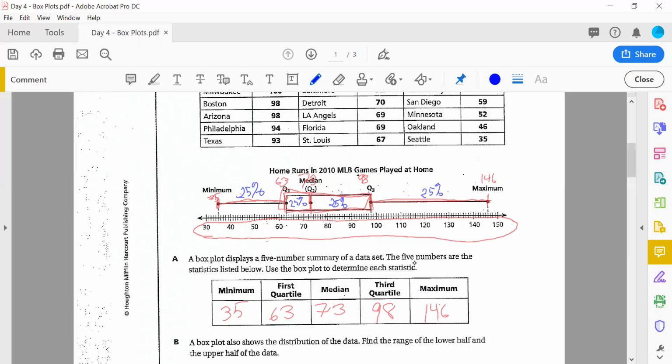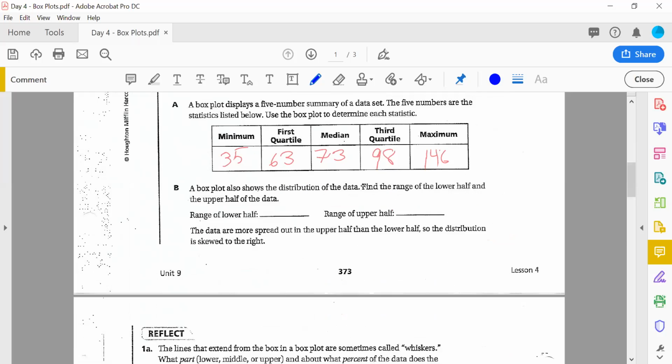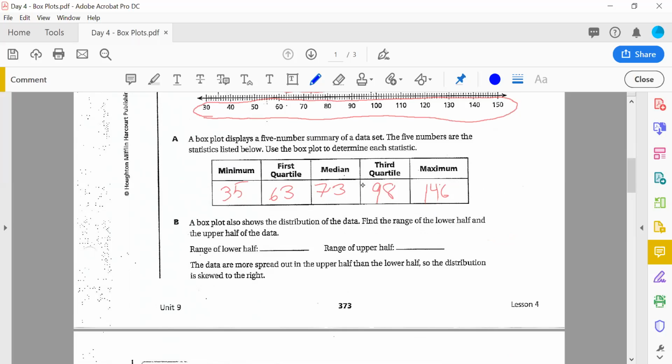What shape would this data have just by looking at the box plot? Do you see how the data is more stretched out on the right half? And remember, in statistics, we don't say stretched, we say skewed. So if the data is more stretched to the right, it is likely skewed to the right. And you could tell that just by looking at ranges right here. The range of the lower half is the median minus the minimum.